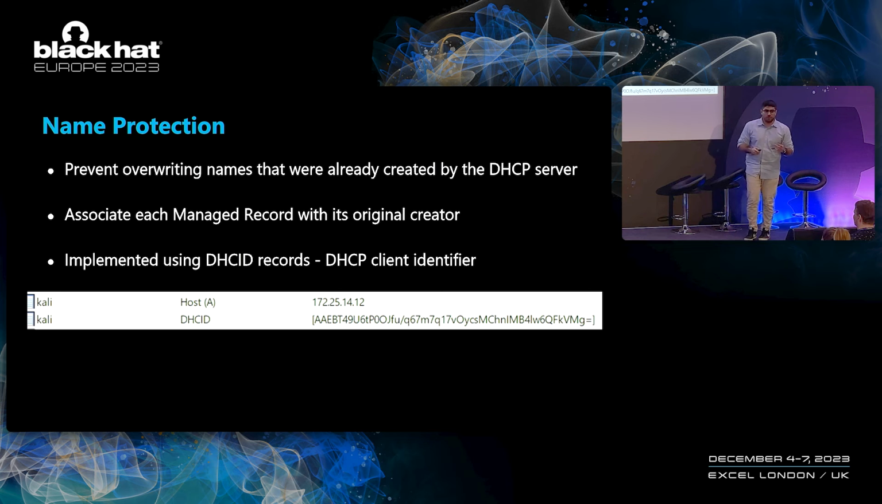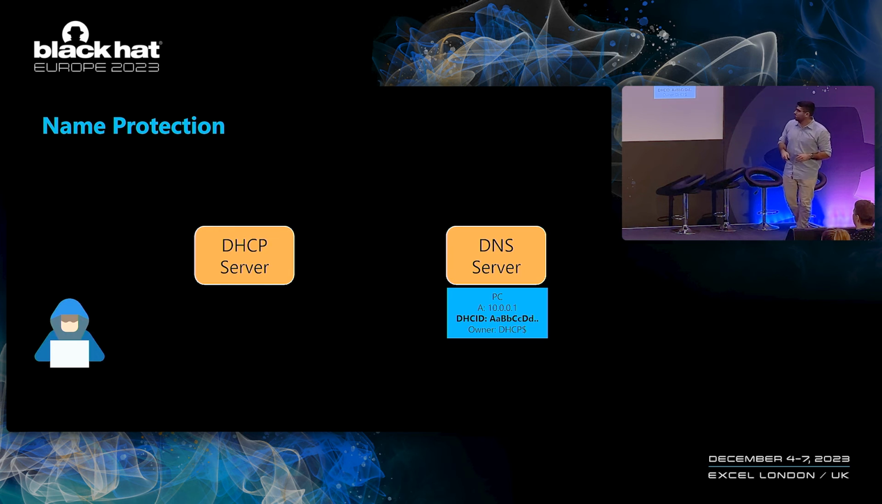This is implemented by using a special DNS record of type DHCID. We can see that when name protection is enabled, along with the normal A DNS record, we will have this DHCID value, which is a base 64 value. This is a unique identifier that is calculated per DHCP client. So it's like a fingerprint, and every DHCP client should have a different DHCID value. The mitigation works by verifying these values.